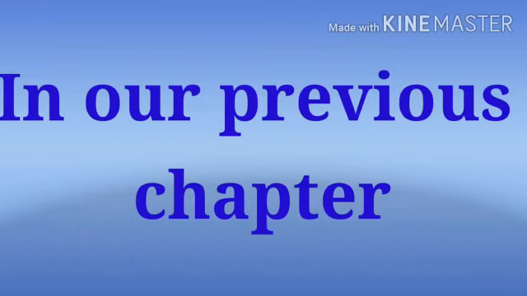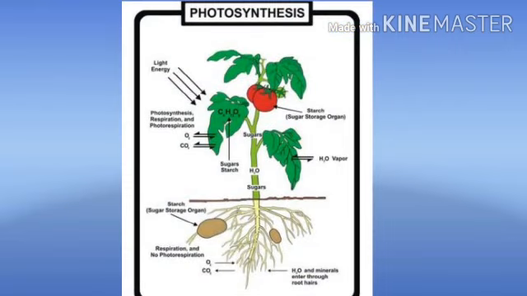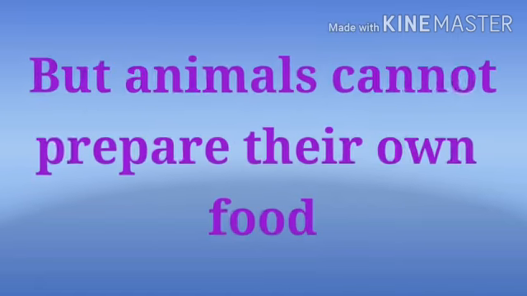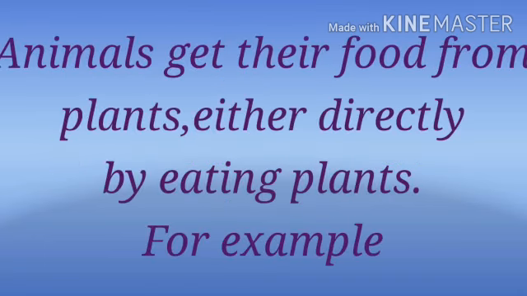In our previous chapter, we have studied about nutrition in plants, isn't it? We learned that plants can prepare their own food by the process of photosynthesis, but animals cannot do that. How do the animals get their food?